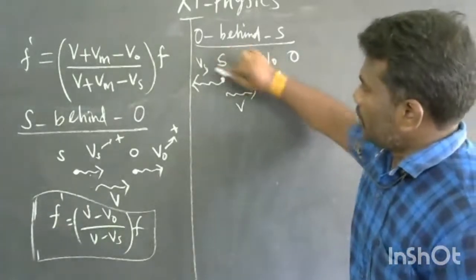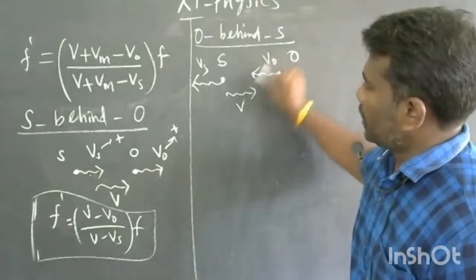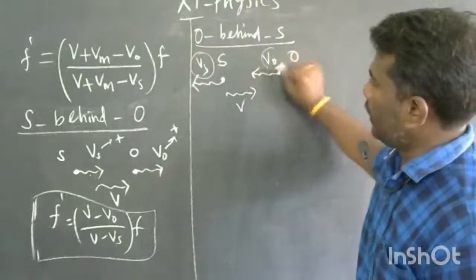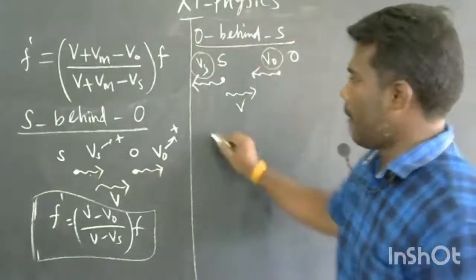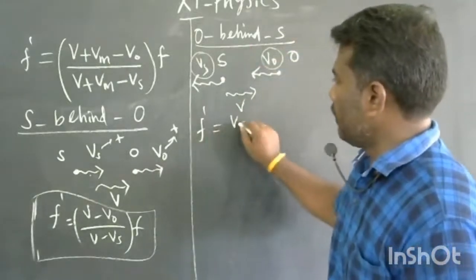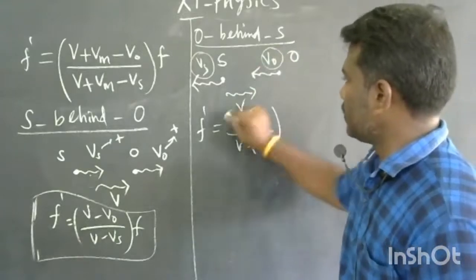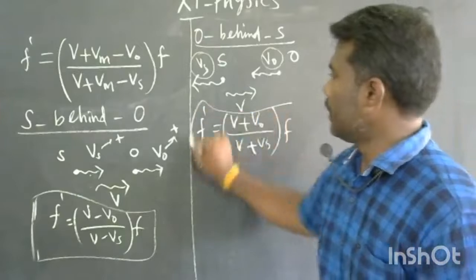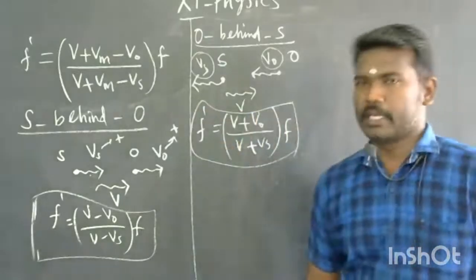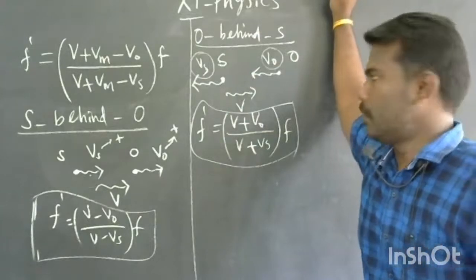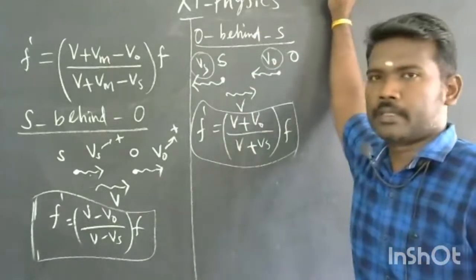Now these two are in opposite direction, and these two are also in opposite direction. So we take Vs as a negative quantity and V naught is also a negative quantity. So F dash is equal to (V plus V naught) divided by (V plus Vs) into F. This is the relation for the condition of the observer moving behind the source. So this is a special case.